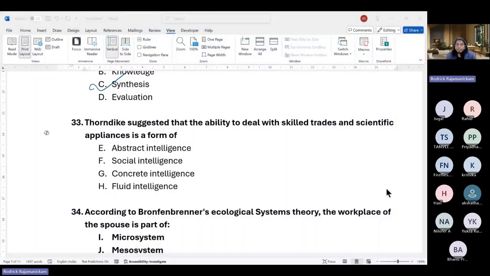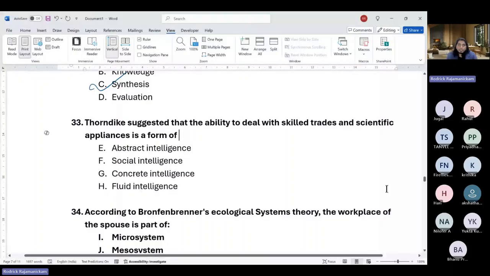He also gave 3 types of intelligence, just like what is his name? Triarchic. Sternberg gave the triarchic theory, so it's kind of a parallel to that, but this is even before that.